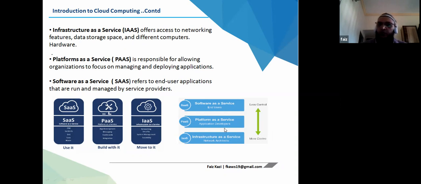So when you look at it as customer control, you will have more control on IaaS and less control on software as a service. So when you say more, you will have more control on infrastructure, but more trust on software as a service. So we can have control over here, and we can have trust over here.